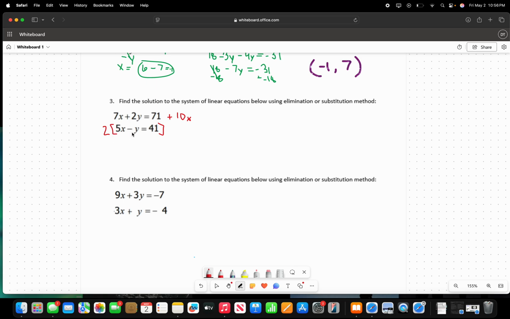And then 2 times -y is going to give me -2y, which was what I was just talking about. And then we're going to do 2 times 41, which is going to give me 82.